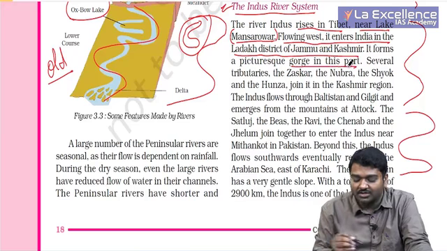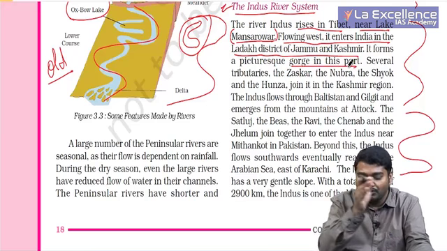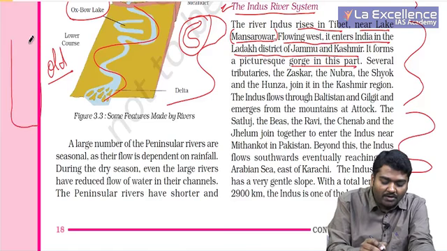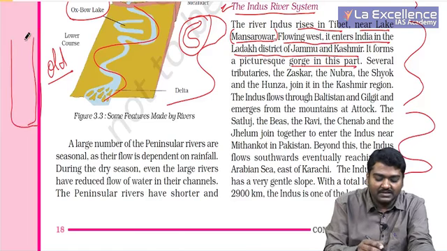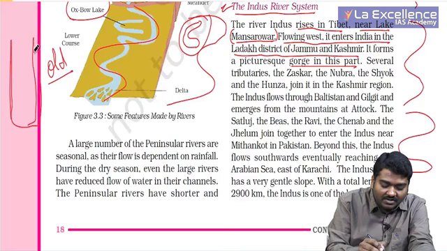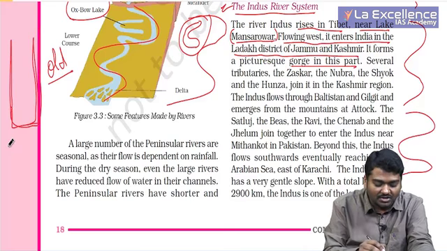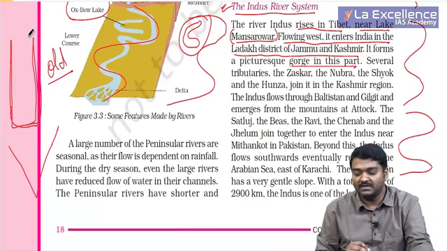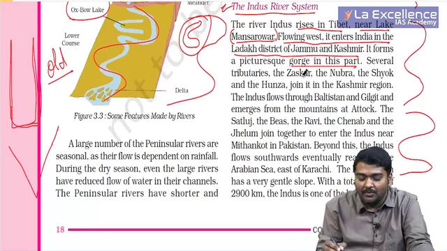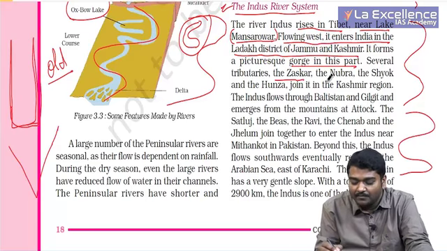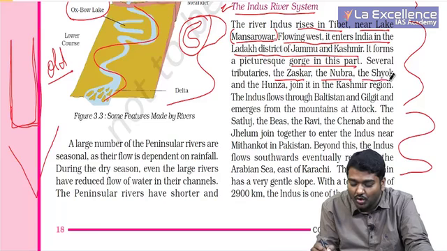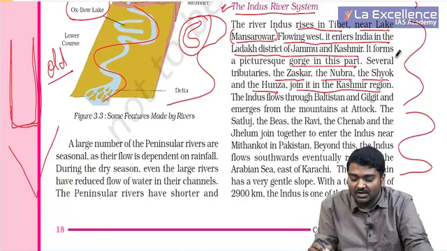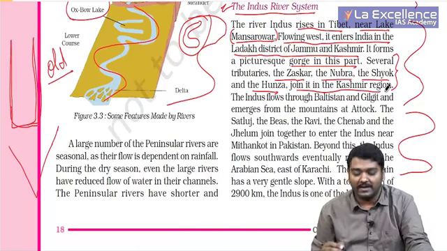So the Indus river originates at Manasarovar, moves westwards and enters Jammu and Kashmir, and it passes through a gorge. I showed you, in between mountains, the mountain is carved to form a structure like this, and this type of structure is called a gorge. This V shape is a valley, U shape is a gorge. Several tributaries like Zaskar, Nubra, Shyok and Hunza join it in the Kashmir region. These are the tributaries, very important.